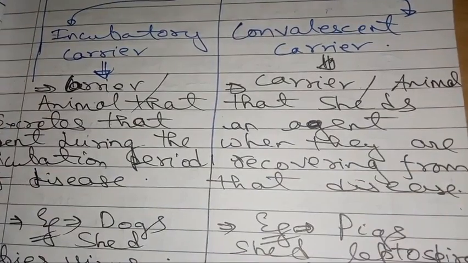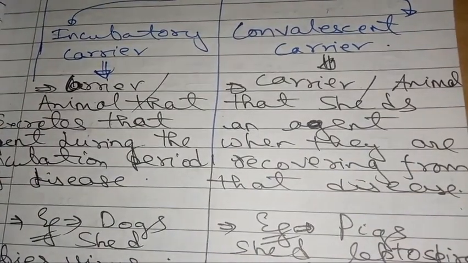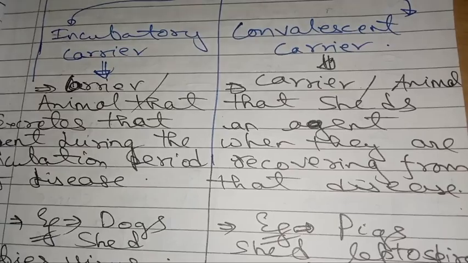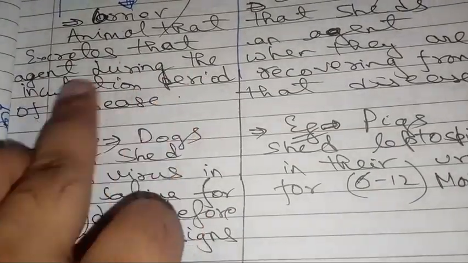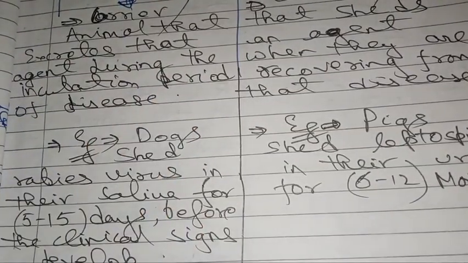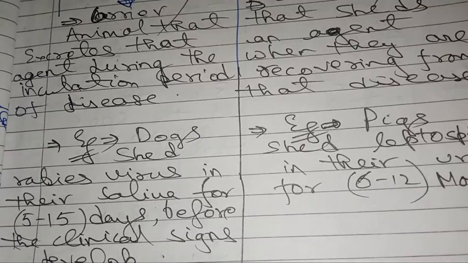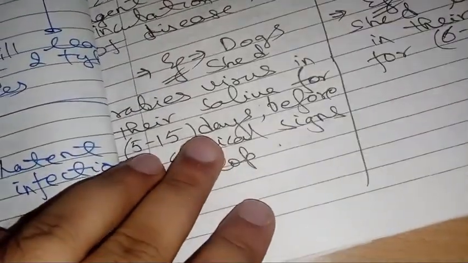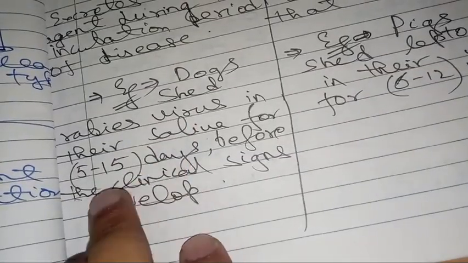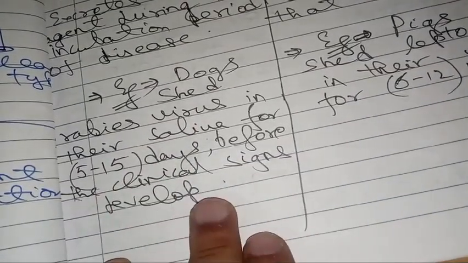Incubatory carrier, as the name says, has something to do with the incubation period. An incubatory carrier is an animal that excretes the agent during the incubation period of the disease. What is the incubation period? The period from the infection, that is entry of the microbe into the body, to the development of clinical signs. An example is dogs, which shed rabies virus in their saliva 5 to 15 days before the development of clinical signs.